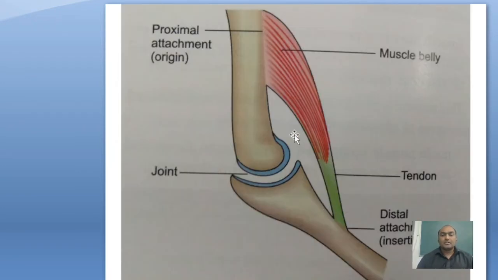So this is the muscle belly and this is the tendon. The proximal, attached, bulky part is called the muscle belly, and the proximal part is called the origin. The distal, cord-like structure is called the tendon. Near the tendon is the insertion and near the muscle belly is the origin. Most muscles have the origin proximal and the insertion distal, but a few exceptions are opposite to this.